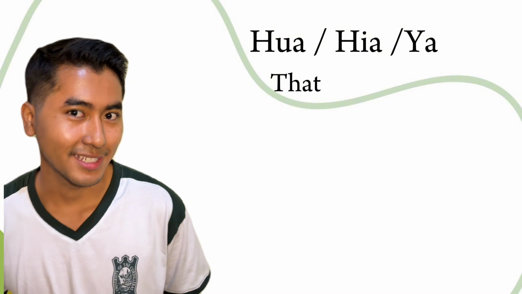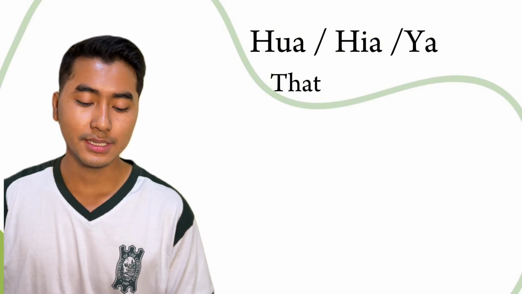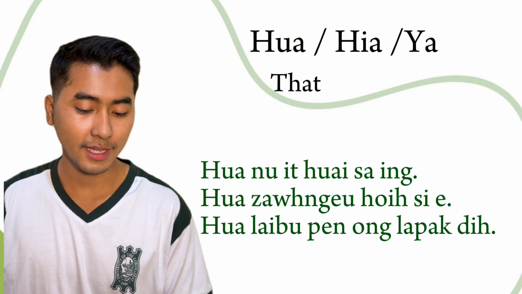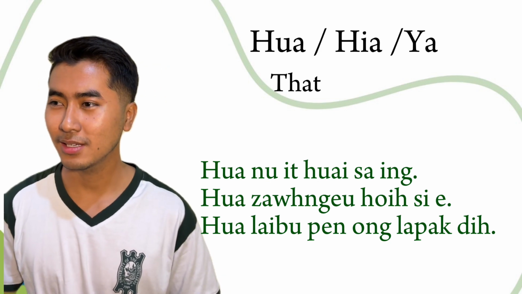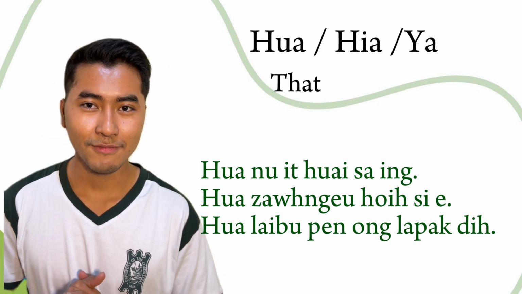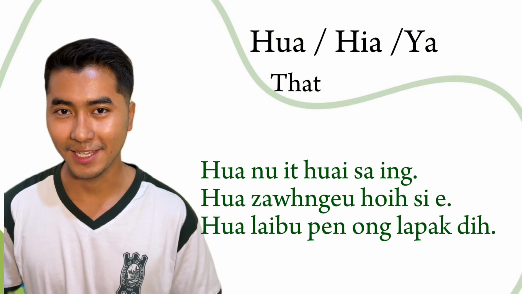Let's see example sentences. Okay. So the first example sentence is "Hua nu it wai saing." Hua nu it wai saing, which means, oh, that girl is lovely. That girl is lovely. Okay.